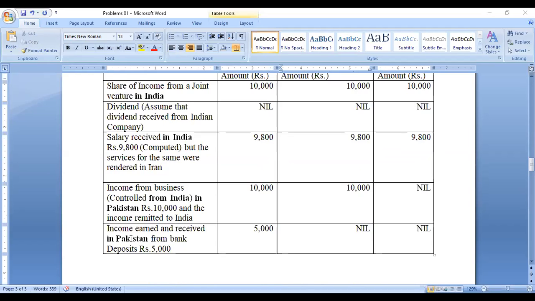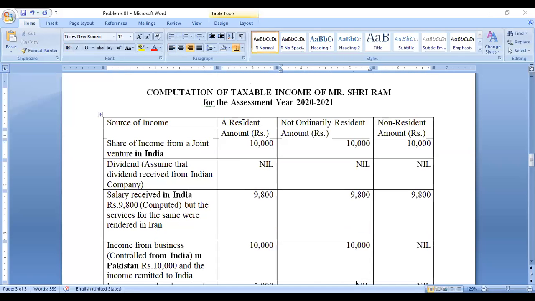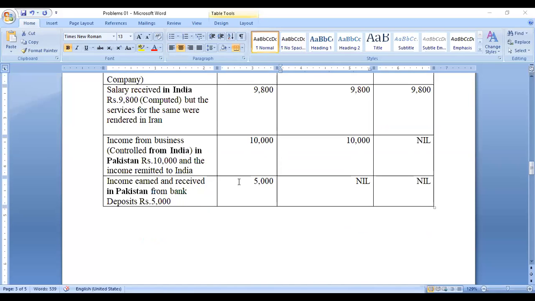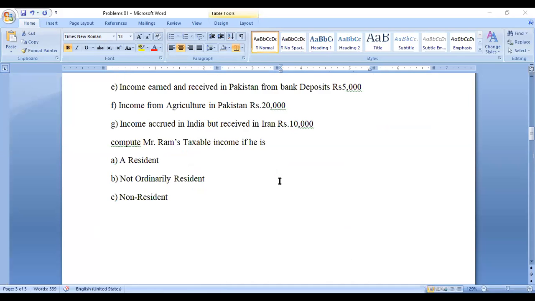Here, this is a Pakistan income. It is a foreign income, not an Indian income. So these two people were staying somewhere not regularly connected with India, so they are not required to pay any tax on this 5,000 to the Indian government. This 5,000 he has to pay, because he is a resident. On the basis of being a resident, he has to pay tax on the amount received either from Indian income or foreign income. So this 5,000 is taxable only for an ordinary resident. Okay, this is the category.